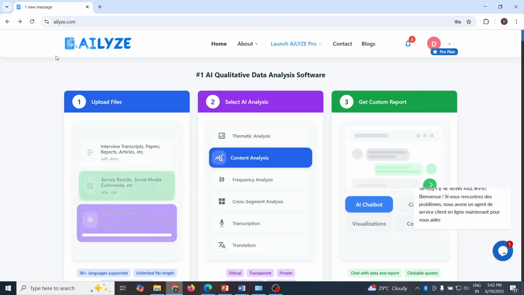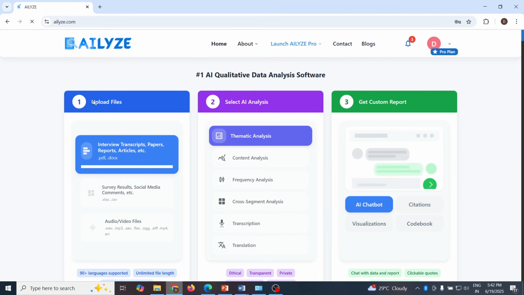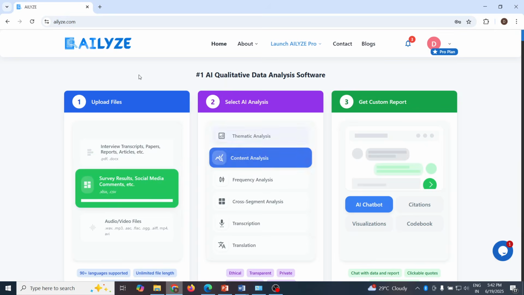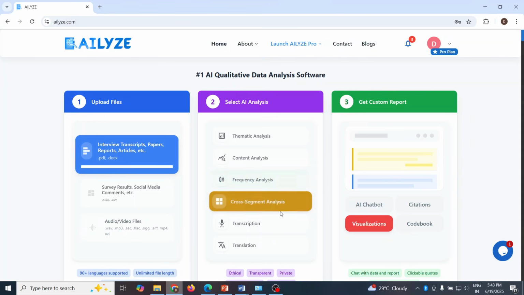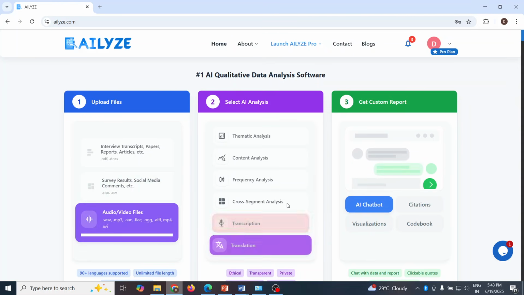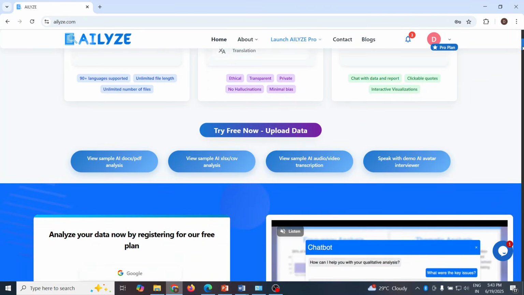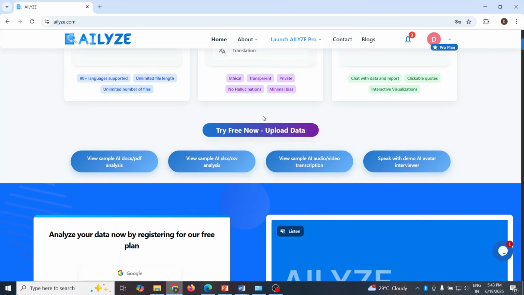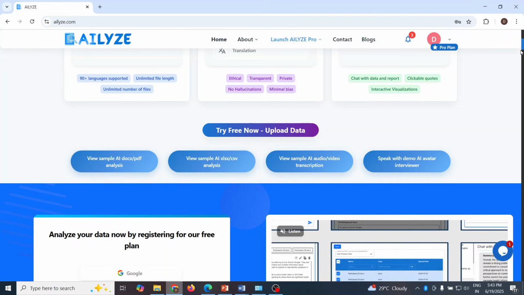For this, we will go to Google and I write down here Ailyze. Now click on the first link, Ailyze. So let's see some of the features of Ailyze. We can upload the file, select the AI analysis which we want, that is thematic analysis, content analysis, frequency analysis, cross-segment analysis. And we can also generate a custom report. Now scroll. You can definitely try this tool for free by uploading your dataset here. Some sample datasets are also available.